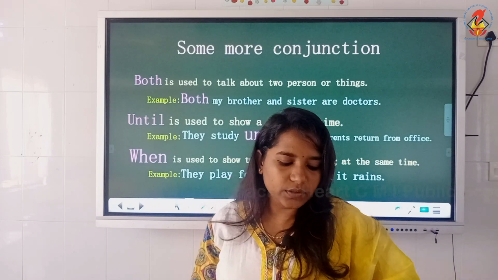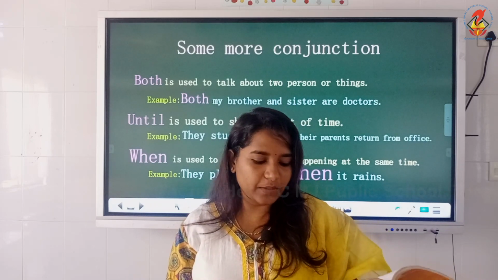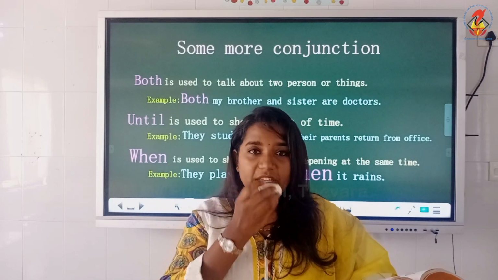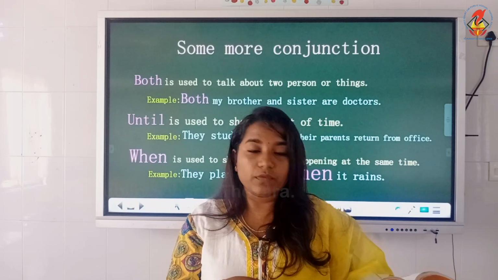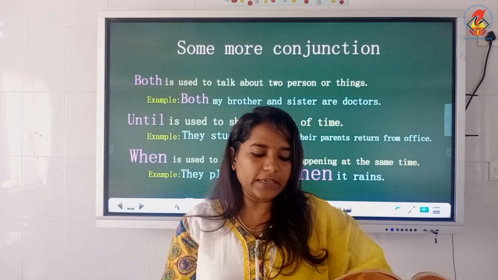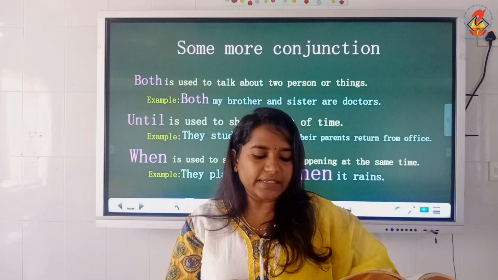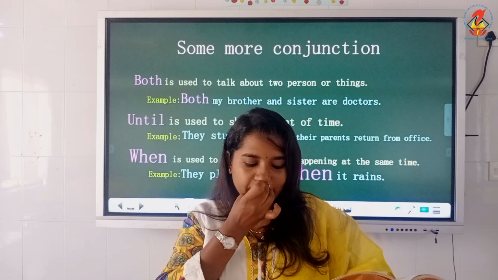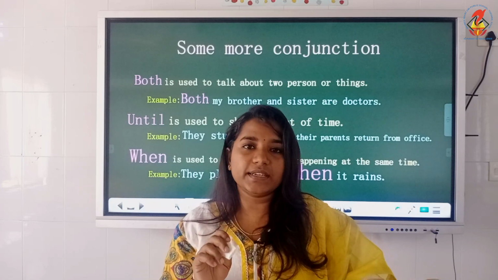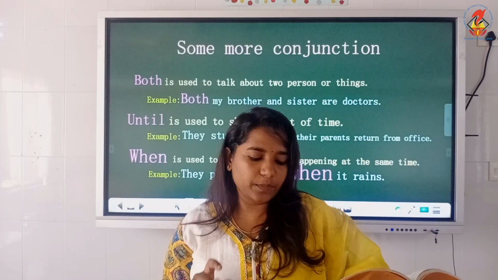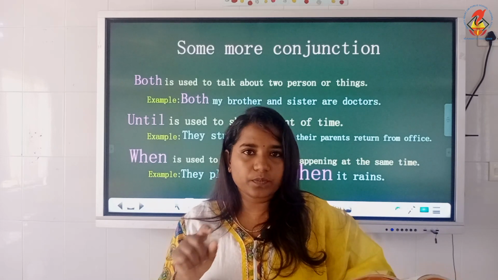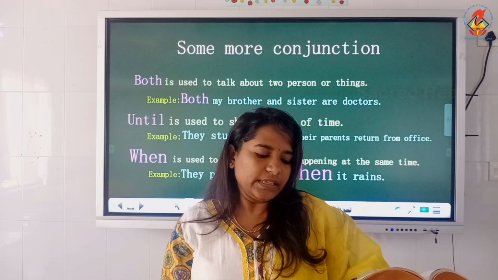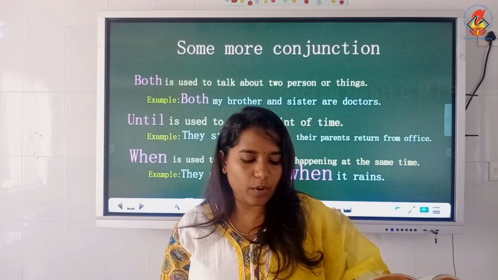Until is used to show a point of time. In the previous page, there were some examples in which the conjunction until was used. So until is used to show a point of time. They study until their parents returned from office. So until that particular period of time. Particular period in the sense of a point of time, till that moment of time. They study until their parents return from office.